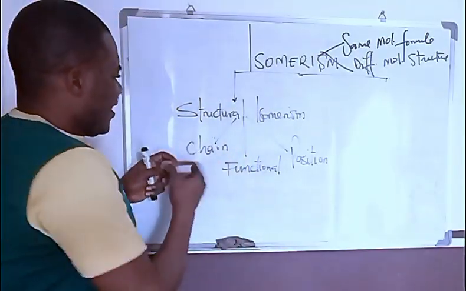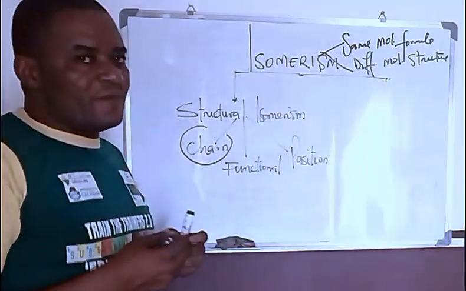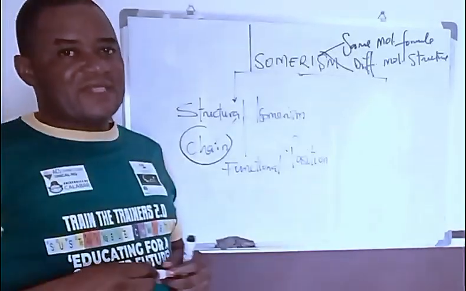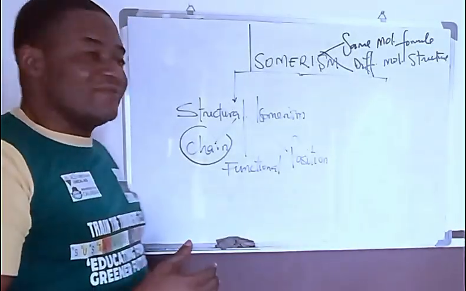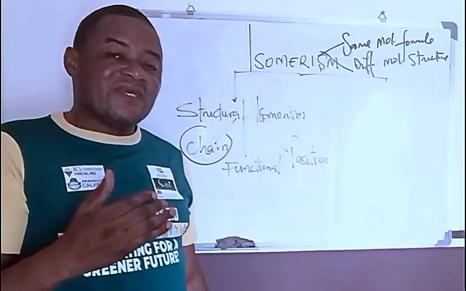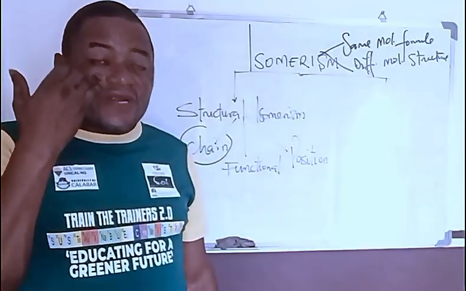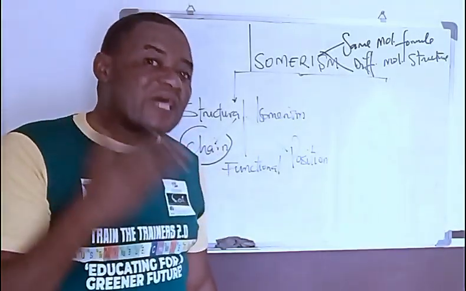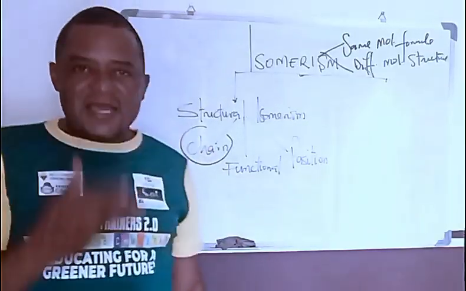Now, we have what we call chain structural isomerism. So it means that we have chain isomers. Once you have two or more organic compounds with the same molecular formula but different structural formula in line with the arrangement of the carbon atoms along the chain, it becomes a chain isomer.